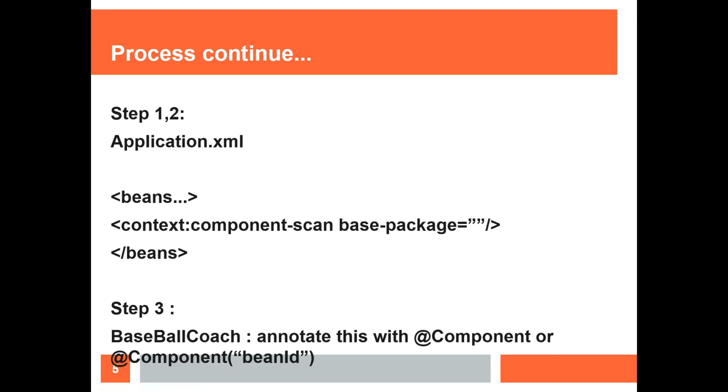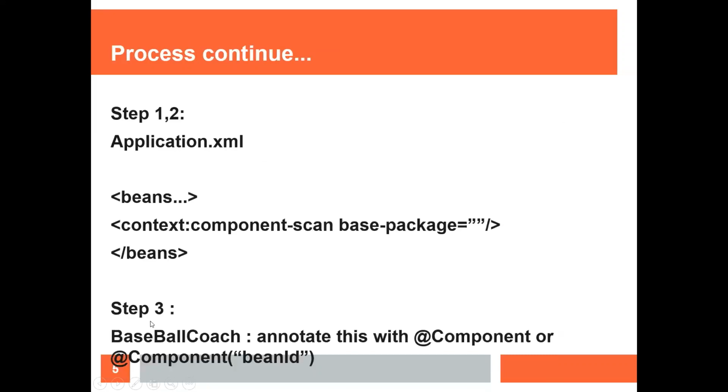When you give a package, for example com.ashish, it will go to that package and search the exact package as well as its child packages, like com.ashish.play, com.ashish.flow, and so on. That's why the base package always comes here. So that is how we configure component scanning in our Spring application.